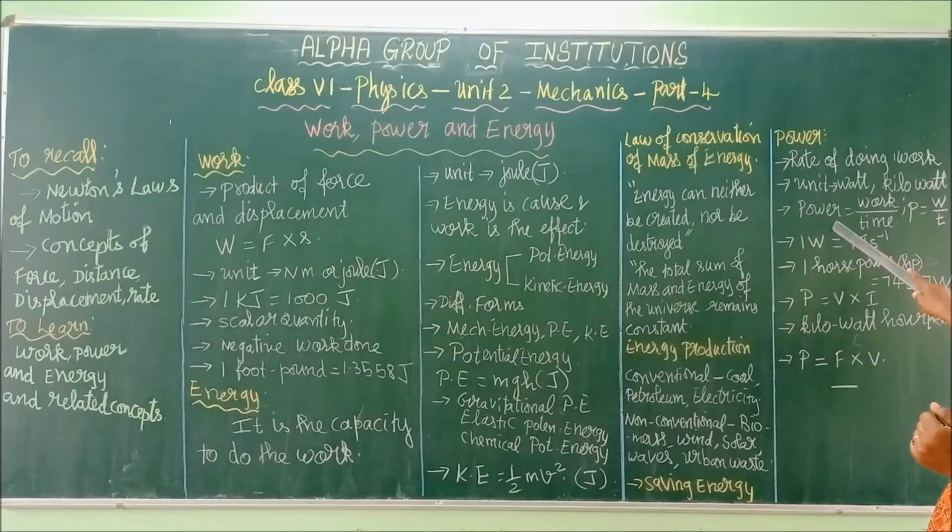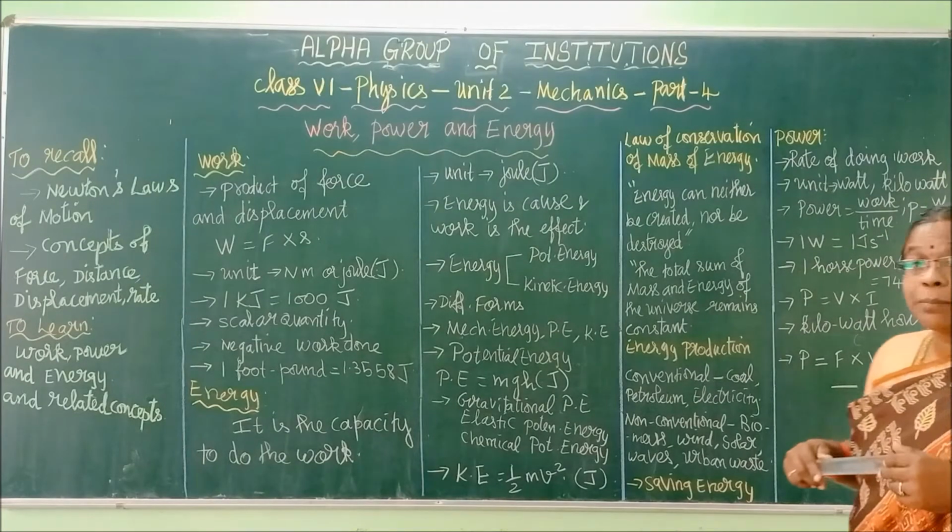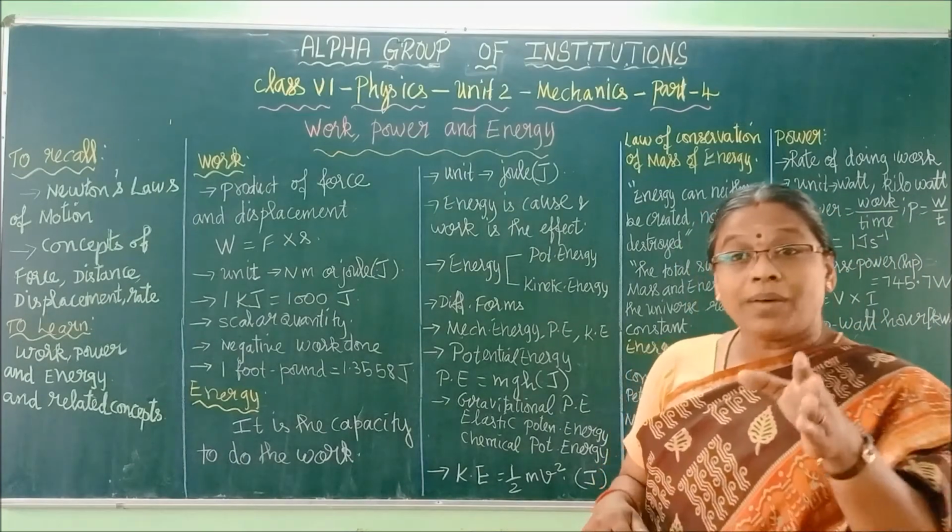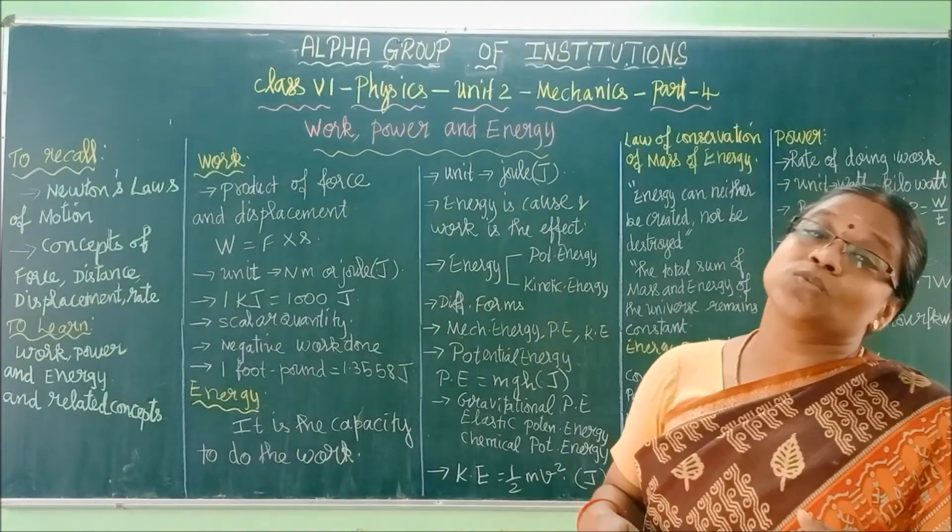So power is equal to work by time. So this is your formula. Rate means, as I told you, divided by time. So work by time, power is equal to W by T. Right? For power we have another unit, which is called watt.